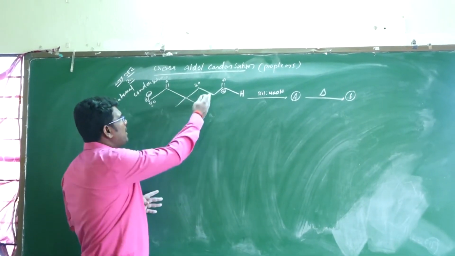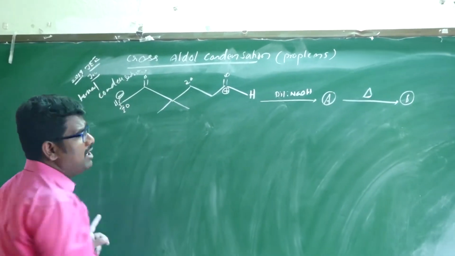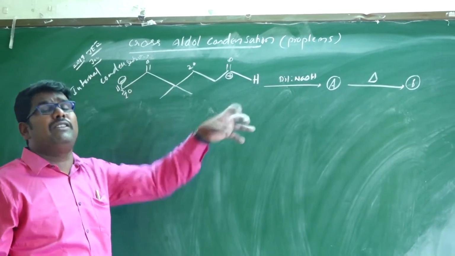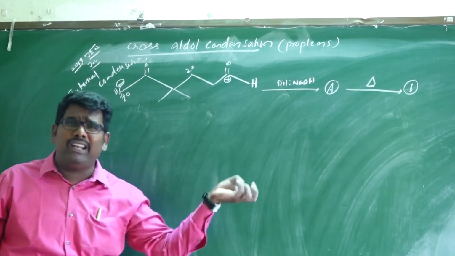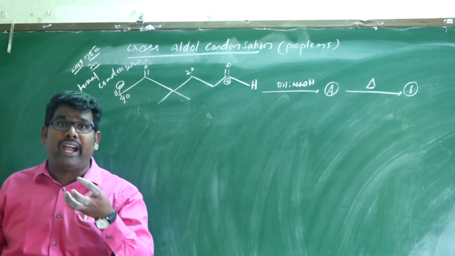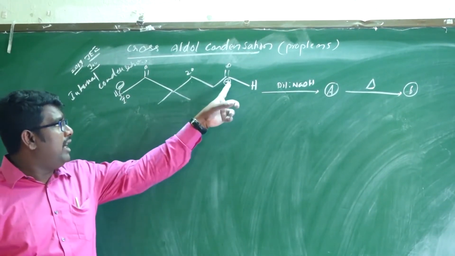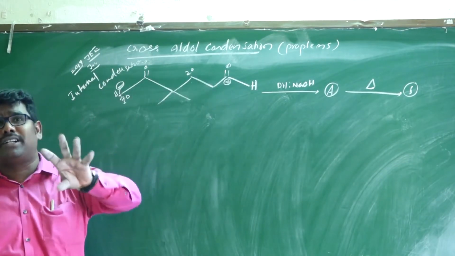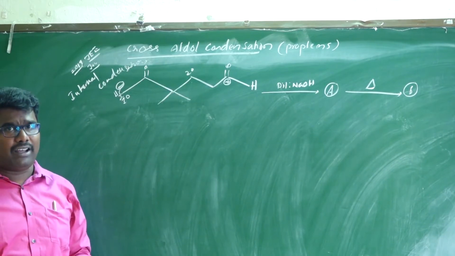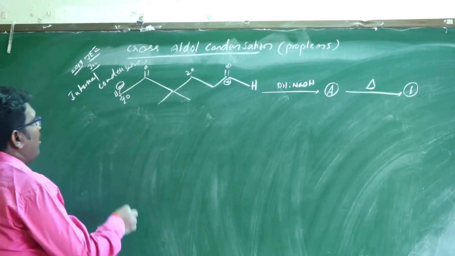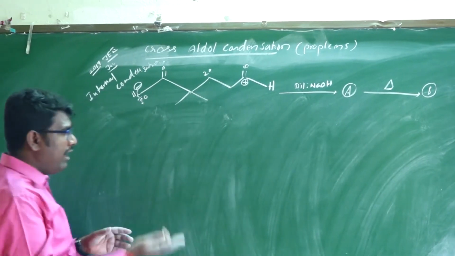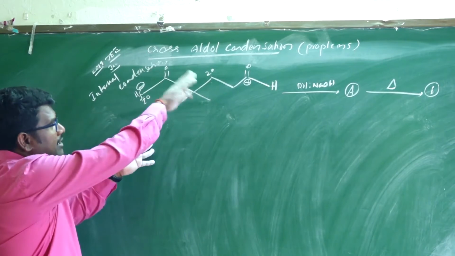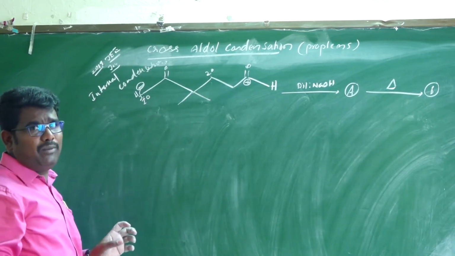For example, it is also possible that this CH2 attacks this one. Which one is major? If the reactant has an aldehyde hydrogen, the carbanion will definitely attack there only. That is the major product. Understand? Here ring formation, cyclization, is possible.